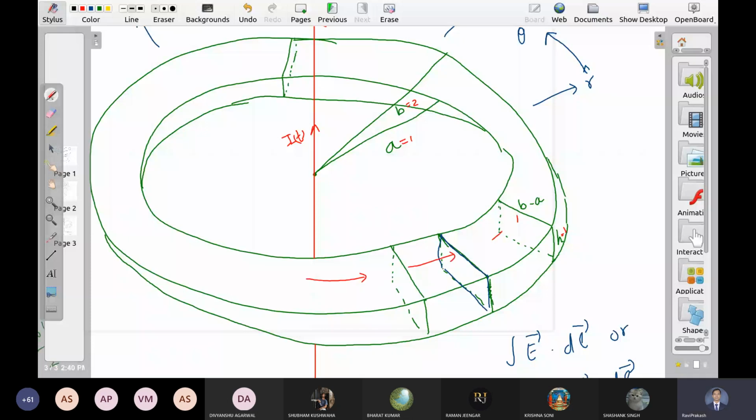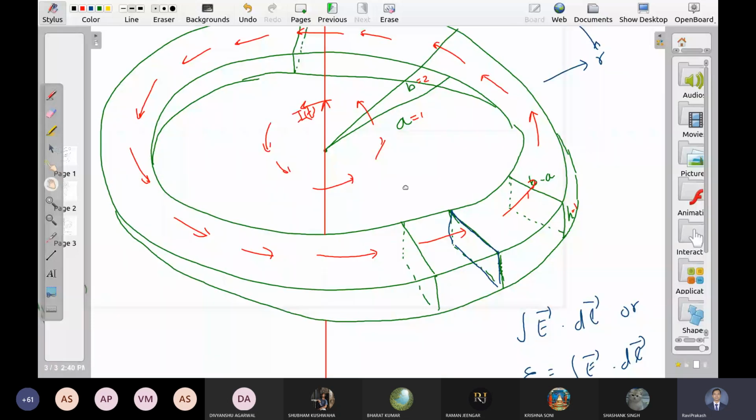Inside toroid or outside also? Toroid के अंदर ही रहेगा या बाहर भी है? Inside, just inside the toroid. Why inside only? क्यों inside होगा? Oh no, sir. It will be outside, inside, everywhere. Right? It is everywhere. This is due to wire. But yes, only the field inside is useful for you. आपको सिर्फ जरूरत inside की है, otherwise field is everywhere. All right.